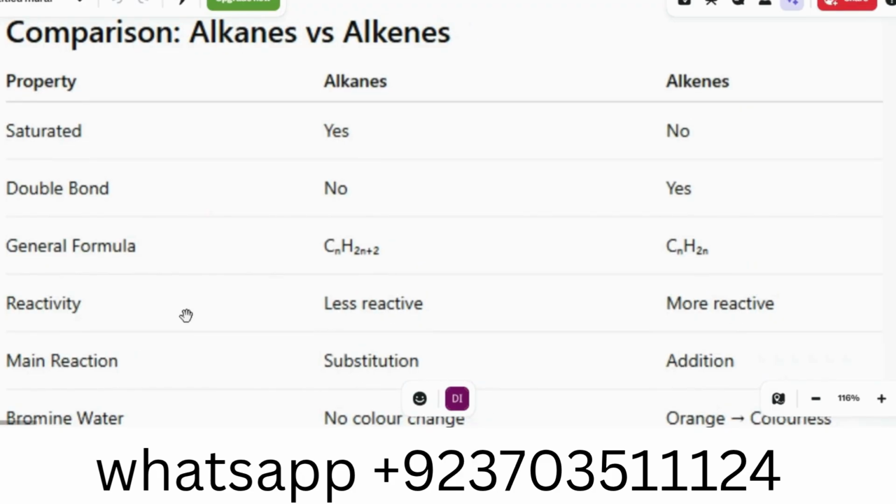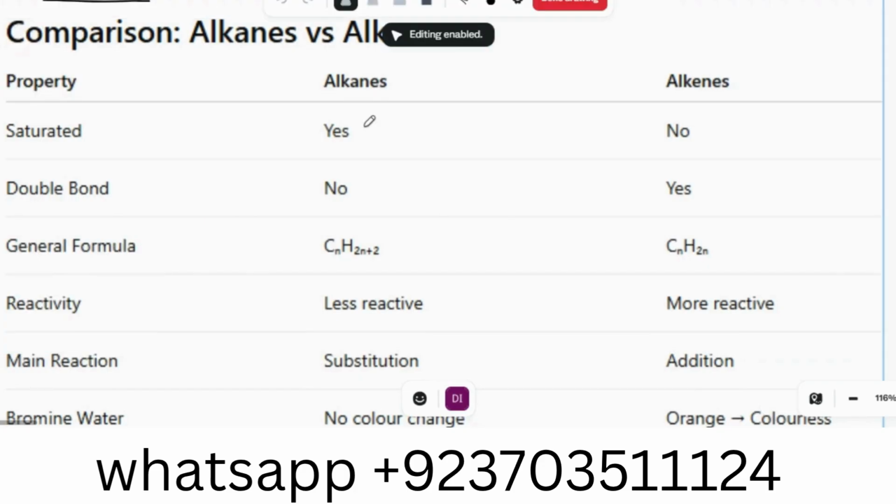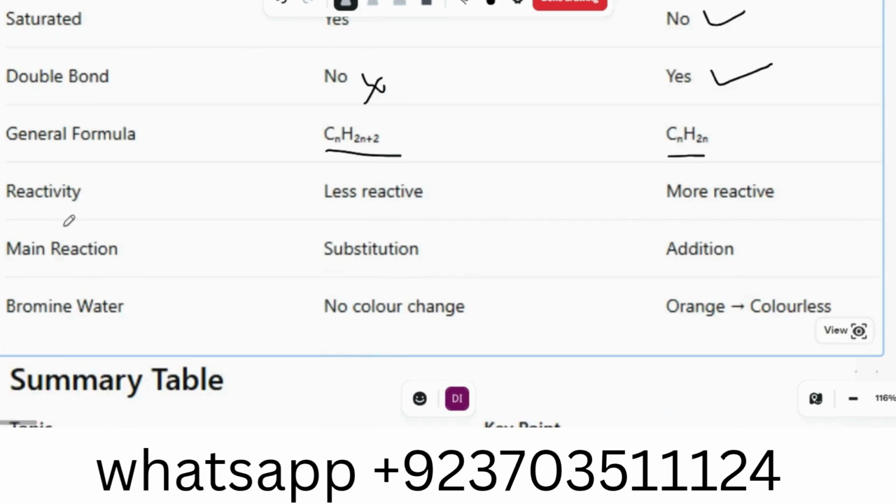Comparison between alkanes and alkenes. Alkanes are saturated, whereas alkenes are not. Alkanes don't have a double bond, whereas alkenes have a double bond. Remember this general formula: CnH2n+2, where n is the number of carbon atoms, and for alkenes that is CnH2n. Reactivity: alkanes are less reactive, alkenes are more reactive. Main reaction: substitution for alkanes and addition for alkenes. No color change to bromine water for alkanes, whereas for alkenes it goes from orange to colorless.